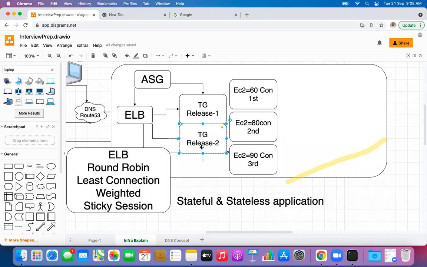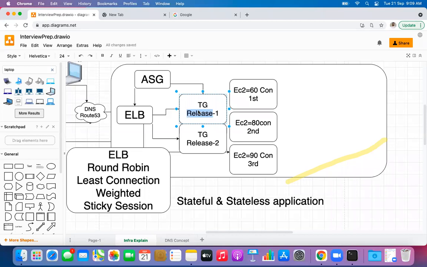Whenever we create a new target group, we put the same sort of servers behind it, not the same servers, but the same sort of servers, with the latest code. We would want only 10% of users to be forwarded to this target group, and the remaining 90% of users to stick to the previously released code.